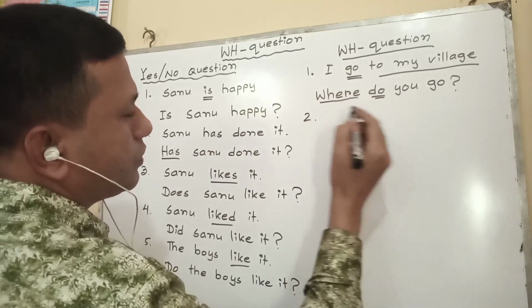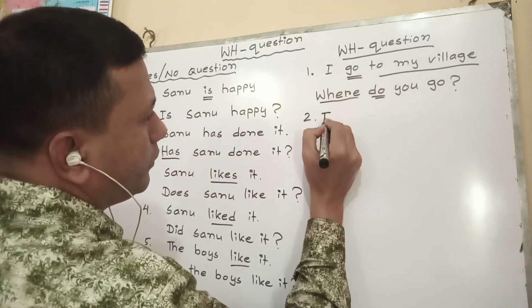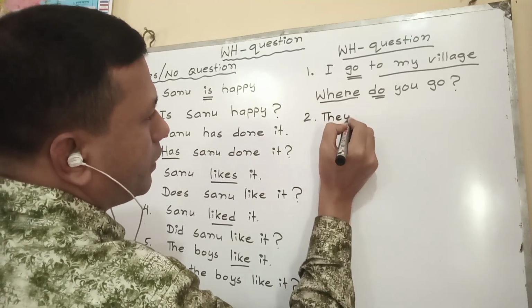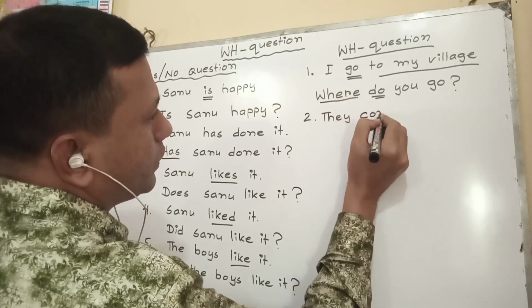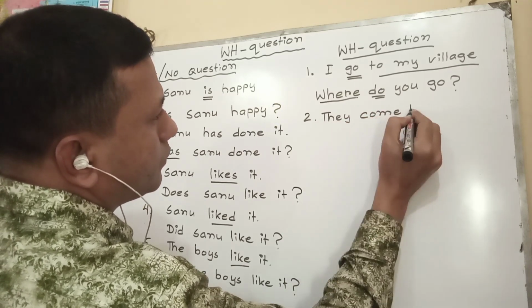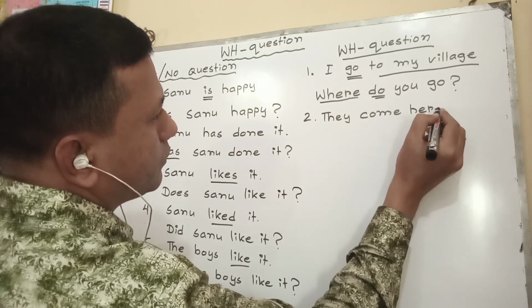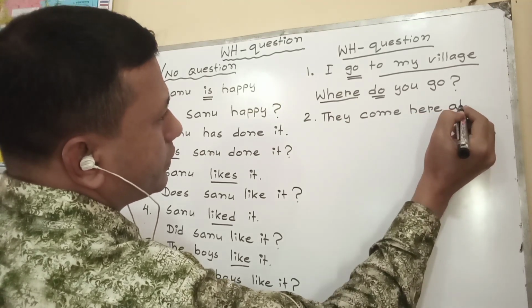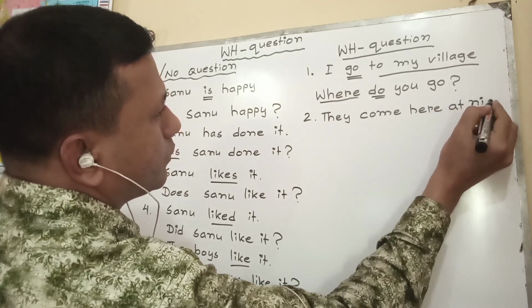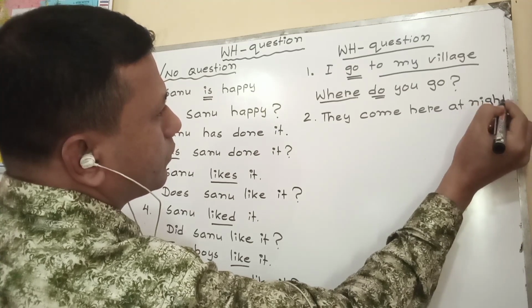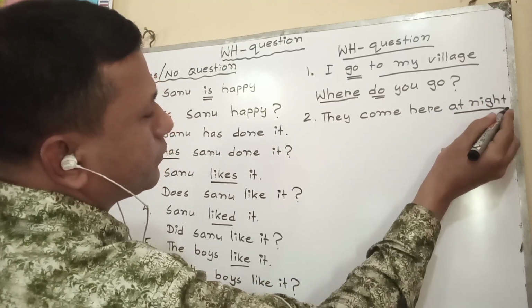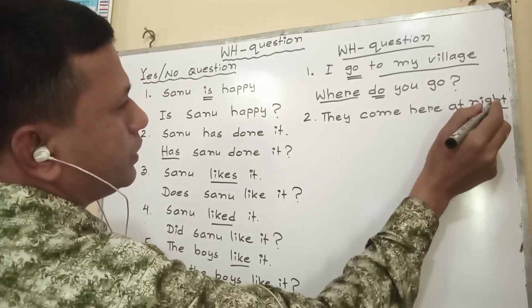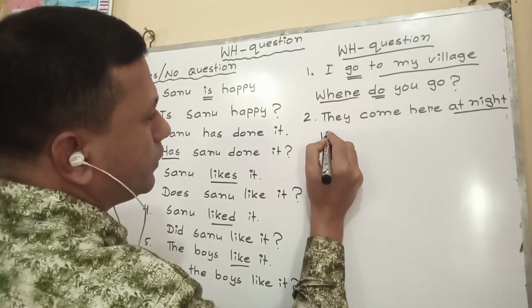Now I am going to use time. They come here at night. That means it indicates time. When.